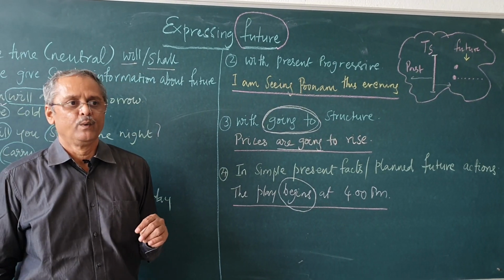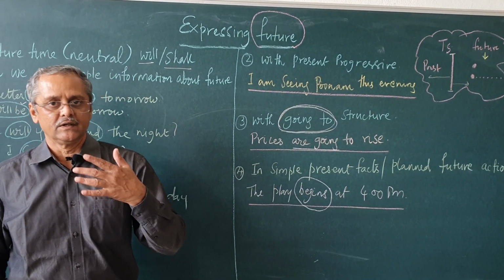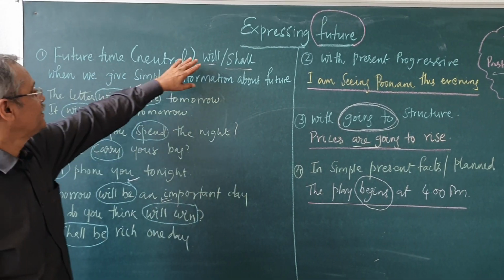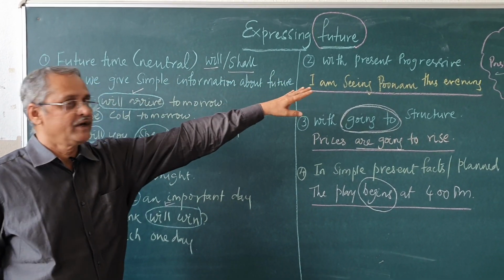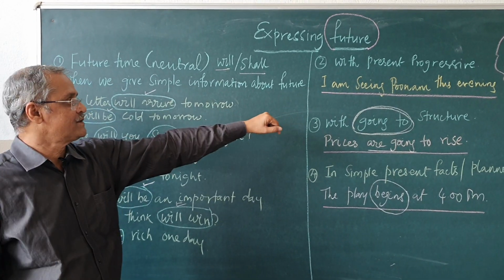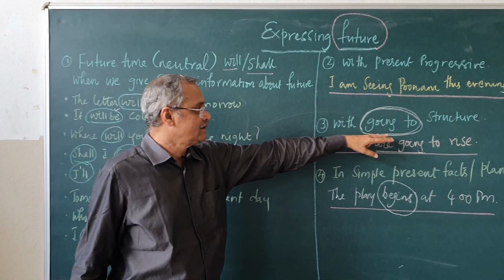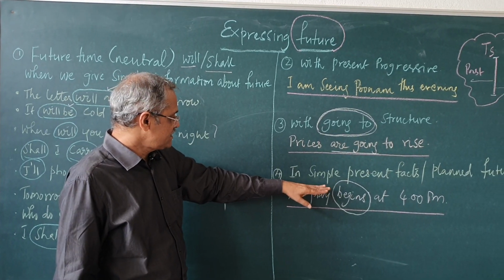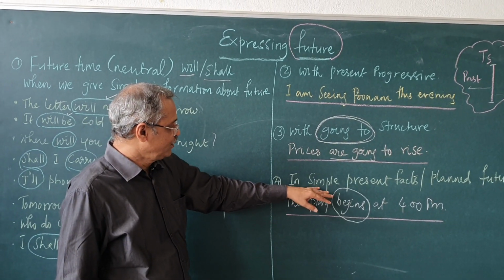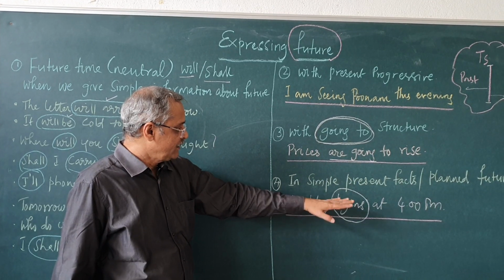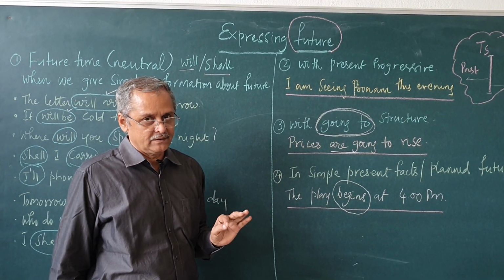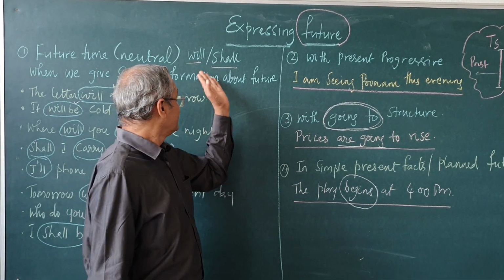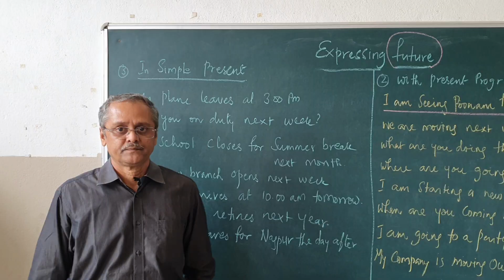Generally, we express our future intentions. One is by using will or shall, second by using the present continuous or present progressive, third by using going to. The fourth one, we use the simple present tense to express the future intentions and actions. Now, let us see more examples under each subheading.